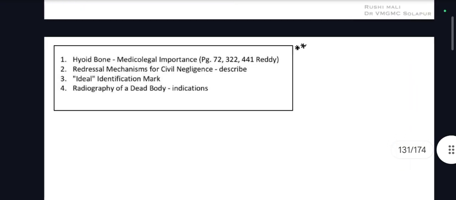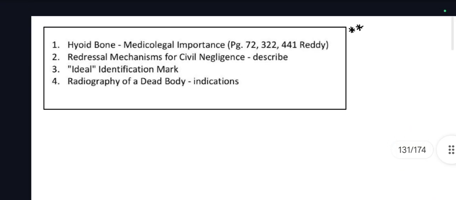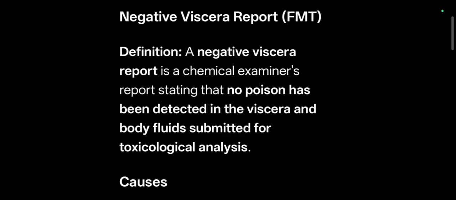And hyoid bone, medico-legal importance. So these are few questions which are again important. Write the medico-legal importance of hyoid bone, redressal mechanisms for civil negligence, ideal identification marks, and radiography of a dead body. So we'll be covering these questions in our next video. But study about negative viscera report in chemical analyzer. This was the question which was second last question of this video.